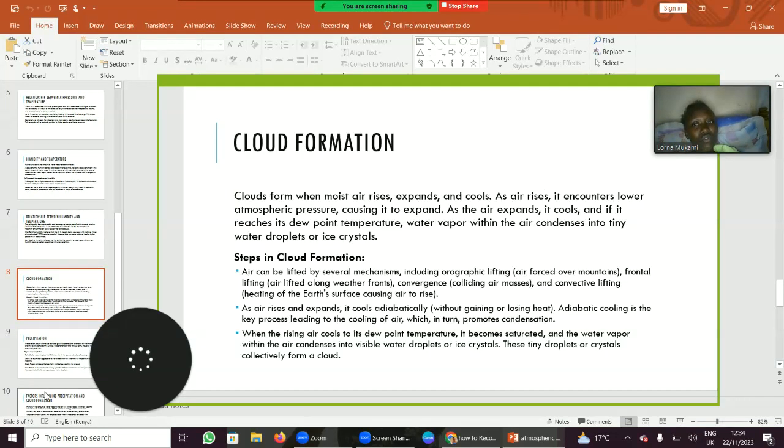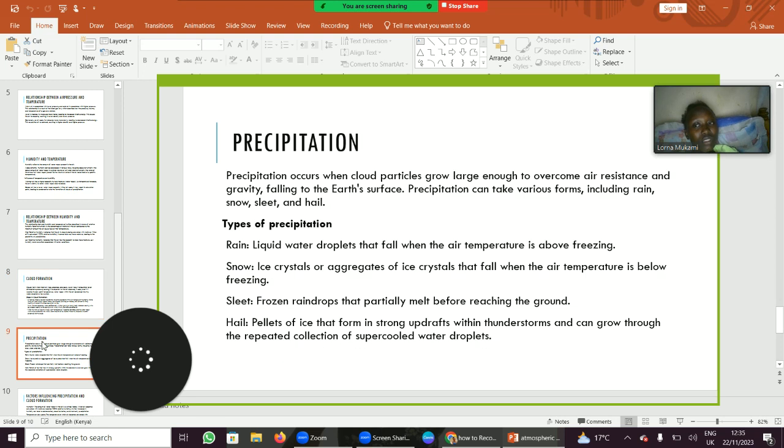Let us look at cloud formation. Clouds form when air is lifted up, and water vapor rises and condenses, and when it becomes high, it forms clouds. Precipitation is the rain, and there are types of precipitation: rain, snow, sleet, and hail. It involves cloud particles growing large enough to overcome air resistance and gravity, falling to the Earth's surface as rain, snow, sleet, or hail.